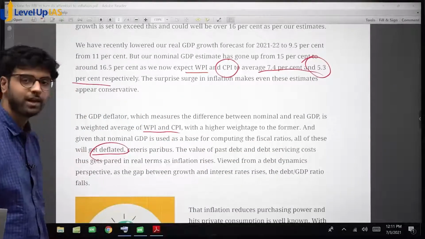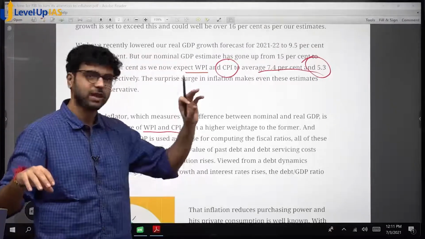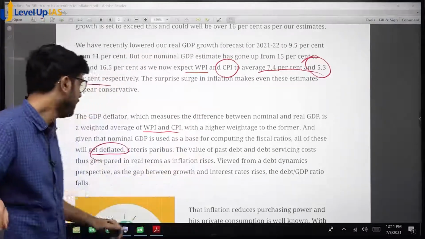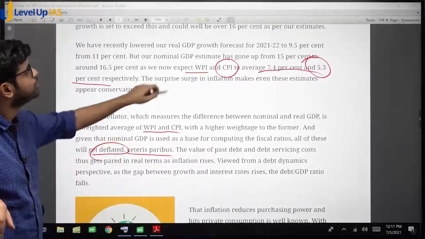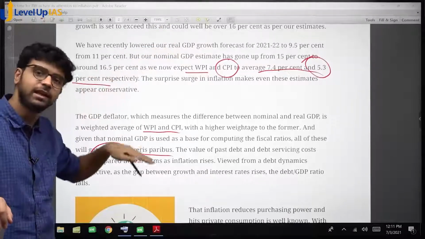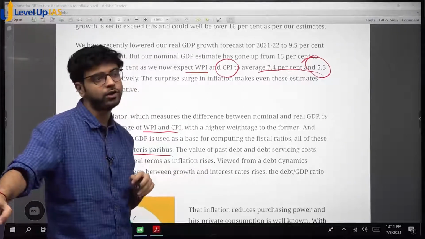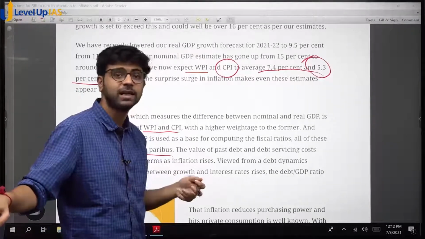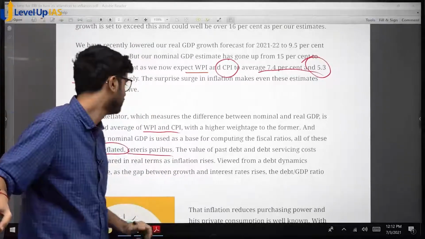How will they get deflated? Because when your nominal GDP is rising, your ratio will come down because your fiscal deficit, your borrowing, is the same, right? Ceteris paribus means amongst other things. Okay, it is Latin. So, like we saw with the debt to GDP ratio, similarly all other ratios would also come down. But are they actually coming down or on paper? On paper, because your nominal GDP is rising. Why is it rising? Despite real GDP falling, nominal GDP is rising. Why? Because of inflation. Okay?